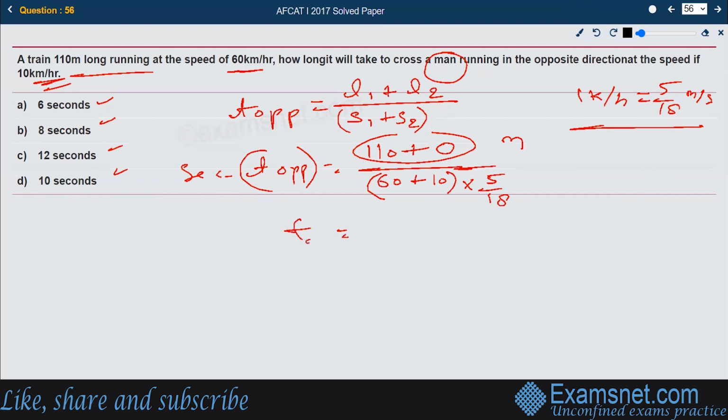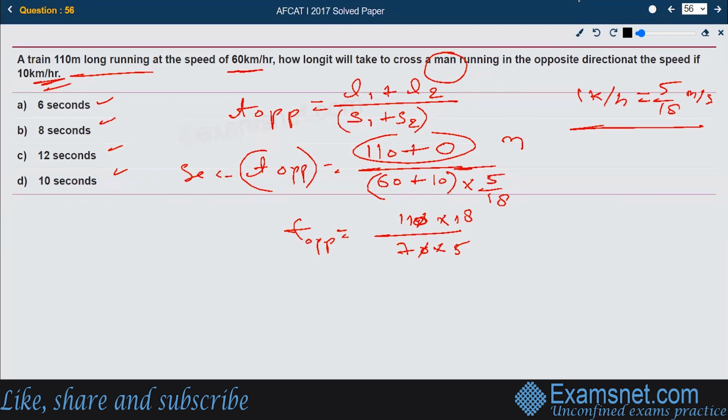So the opposite time comes out to be 110 divided by 70 into 5, and let us take the 18 up, and we are supposed to cancel the values as much as possible. This is 110, this is 70.